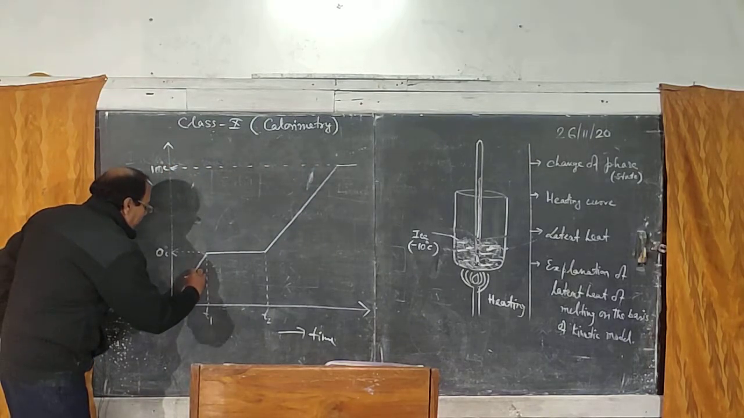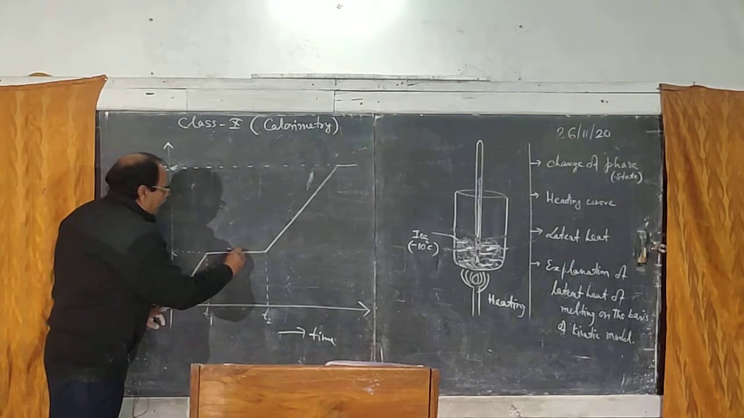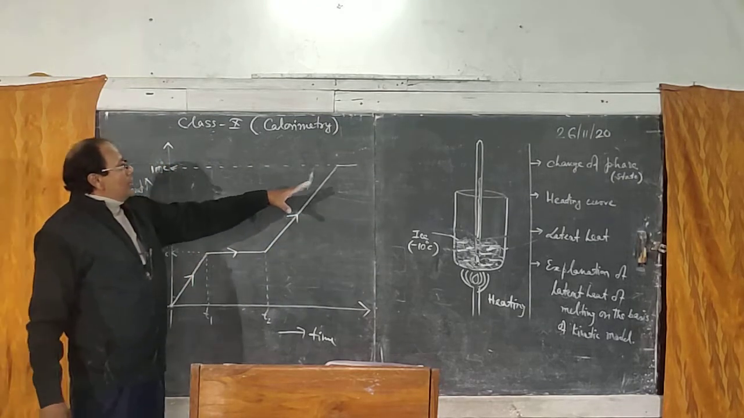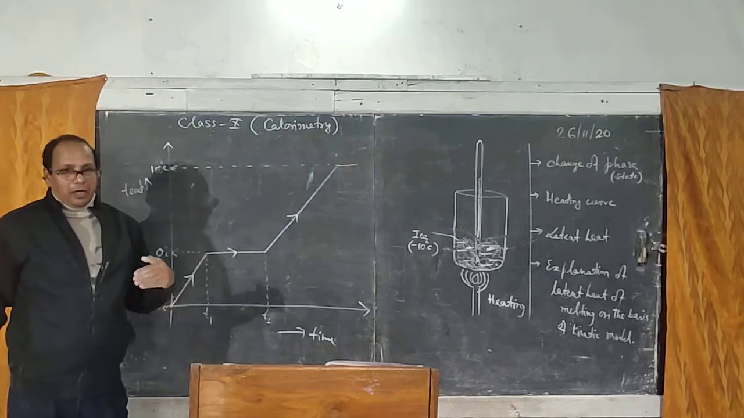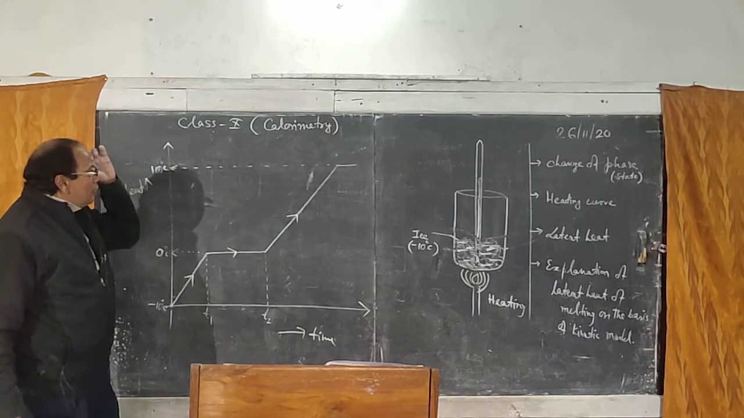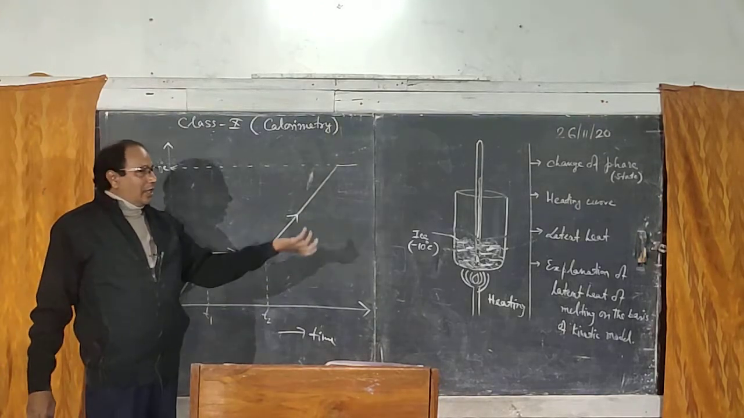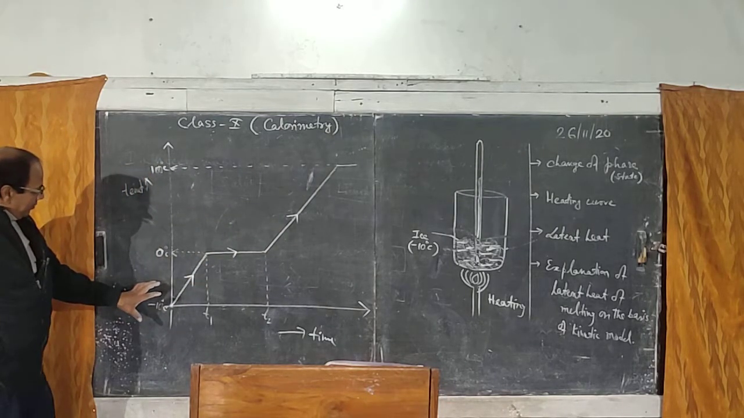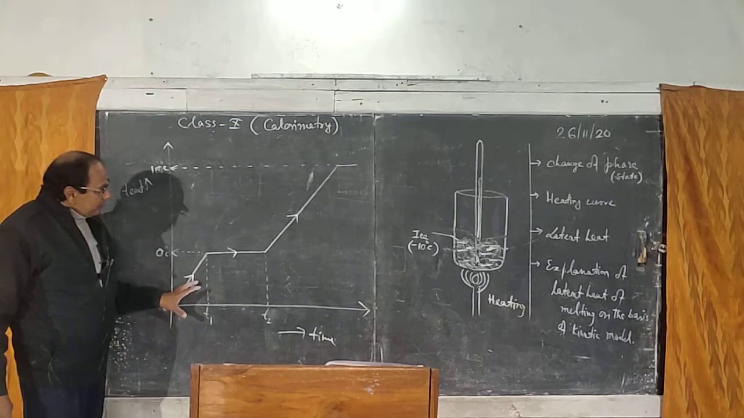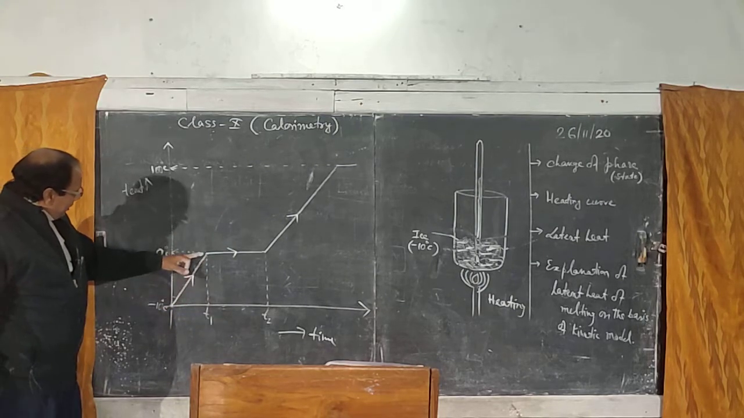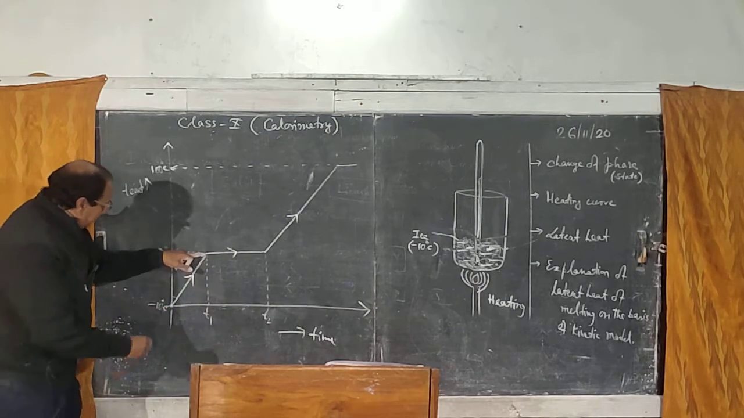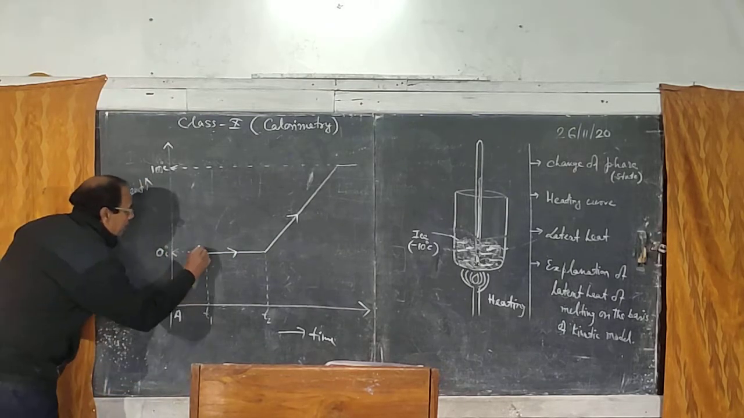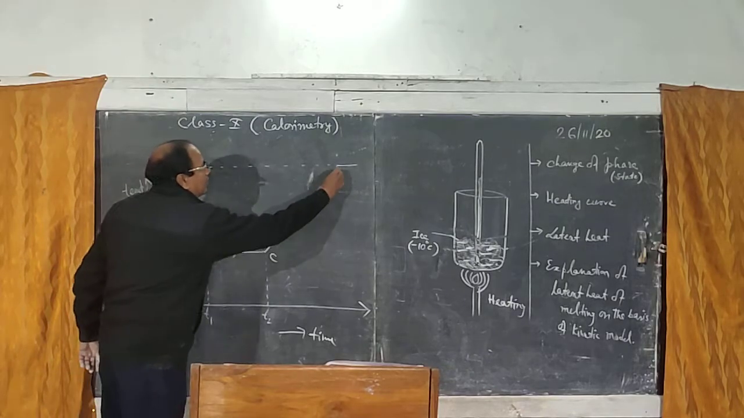If we start from the beginning and put an arrowhead, this is called the heating curve. Now if you go the reverse way, that is called the cooling curve. Usually we don't talk about the cooling curve, so let me talk only about the heating curve. Here we'll see that the temperature is constant from this point to this point. Let me write here A, B, C, D.